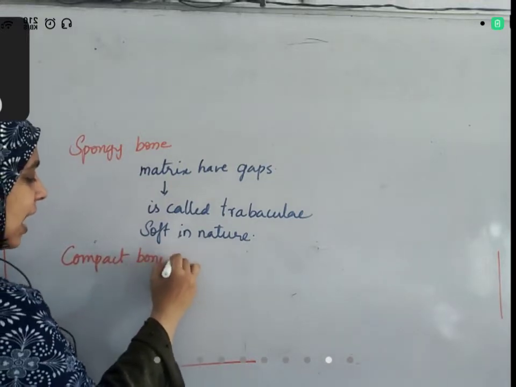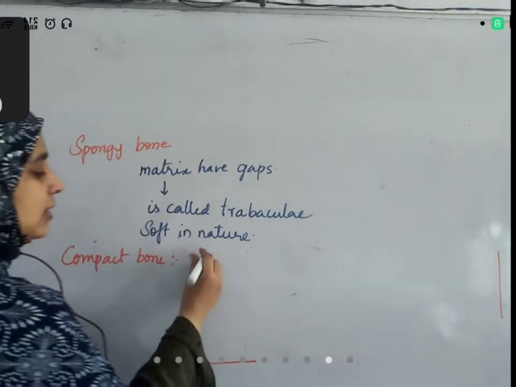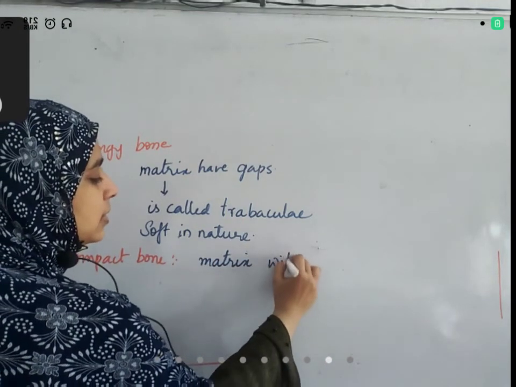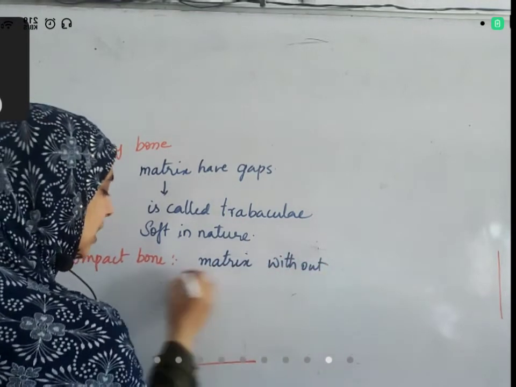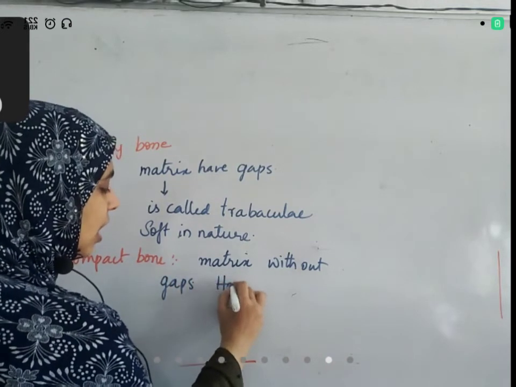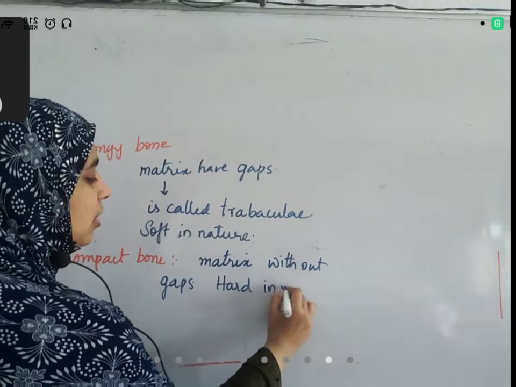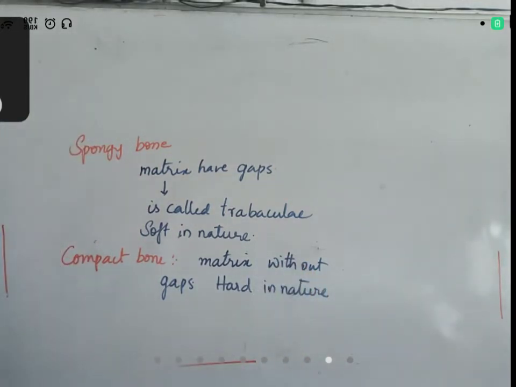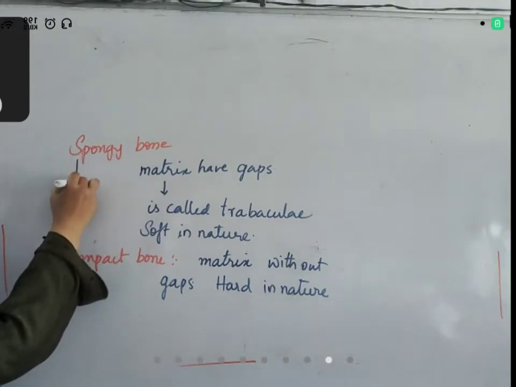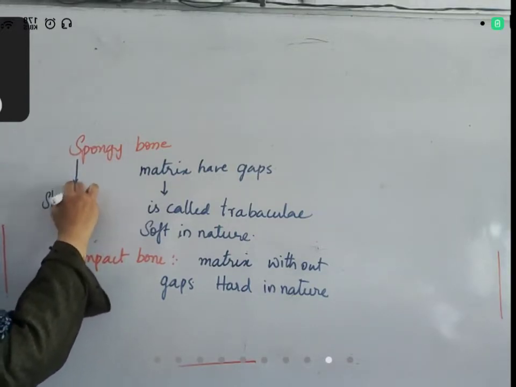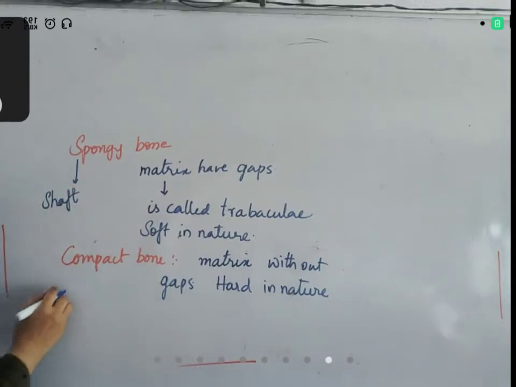Compact bone has matrix without any gaps, so it is hard in nature, very tough. In which regions is the spongy bone present? Spongy bone is generally present in the shaft region, the lower region of bone, where bone marrow is present.